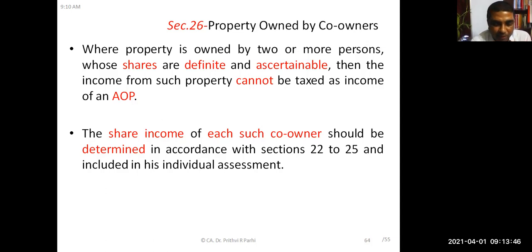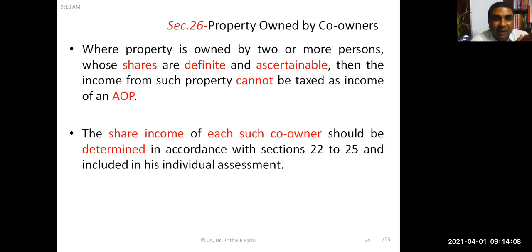AOP means, you can tell me what is an AOP? Association of persons. So they will not be treated as AOP, rather they will be treated as two separate owners. If it is not ascertainable, then it is joint property, then one can treat it like an AOP.